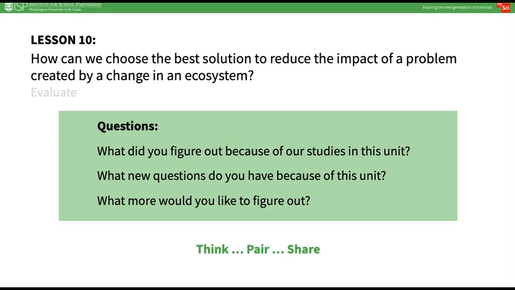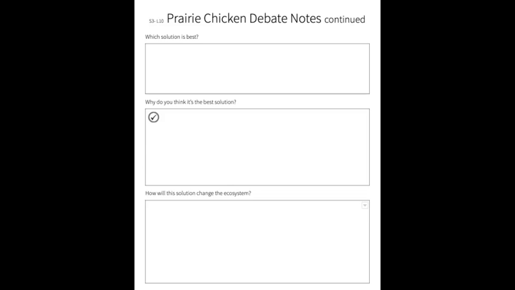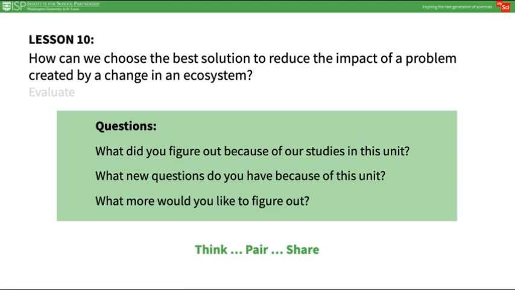In the Evaluate, use the Prairie Chicken Debate note sheets on Student Journal pages 23 and 24 to determine if students have met the learning targets and answered the lesson question. Use these question prompts to help students summarize what they have learned throughout this unit. They can think, pair, share, reviewing the notes they have recorded along the way.